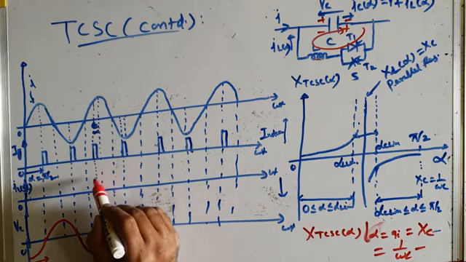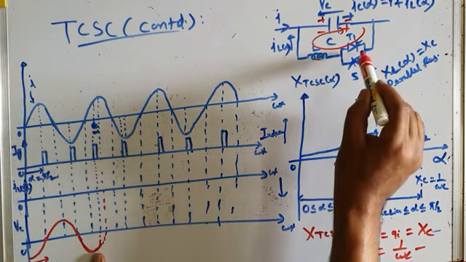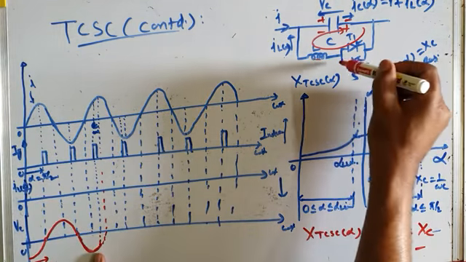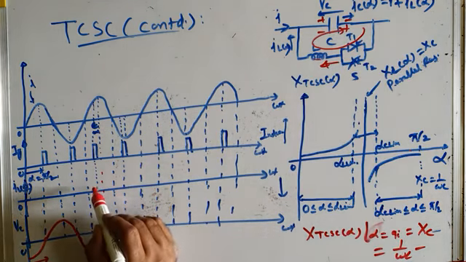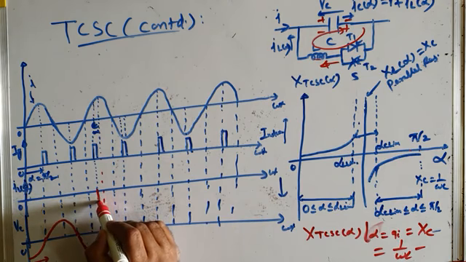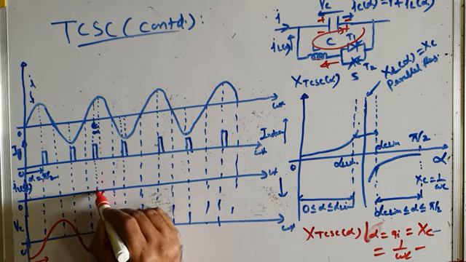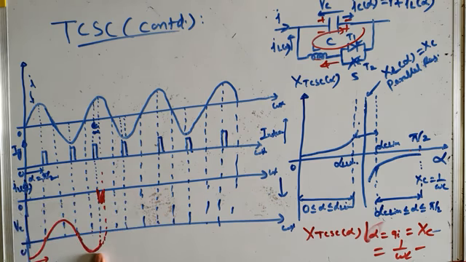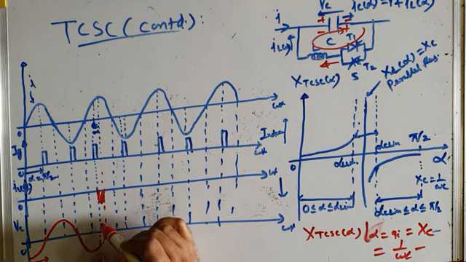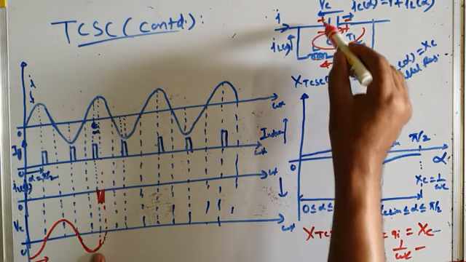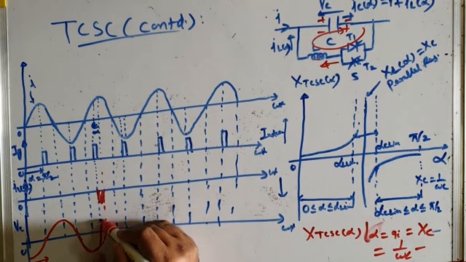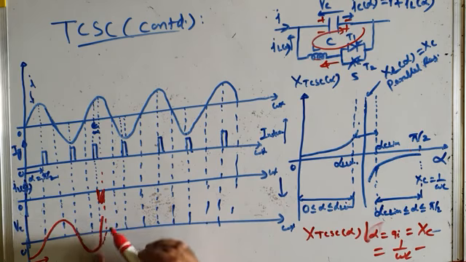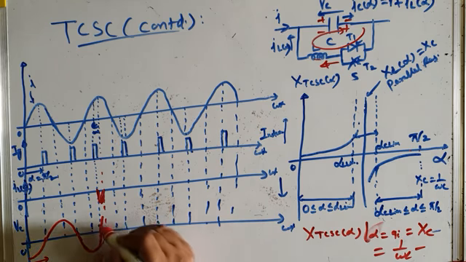So as soon as the firing pulse is issued to the TCR, the TCR turns on, and the current pulse in the TCR flows in this direction, because the capacitor will discharge like this, and this current pulse is taken as a negative current pulse. A small negative current pulse like this flows. This is the current through the TCR. And what happens to the voltage across the capacitor? The capacitor quickly discharges, within almost no time, and then it charges to a higher voltage.